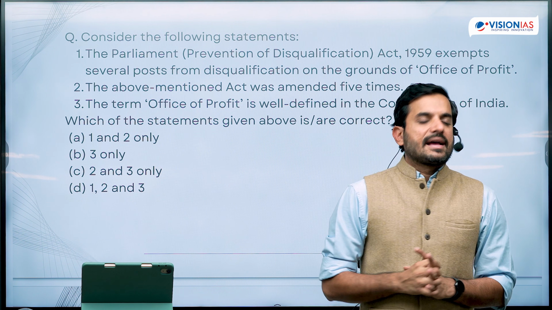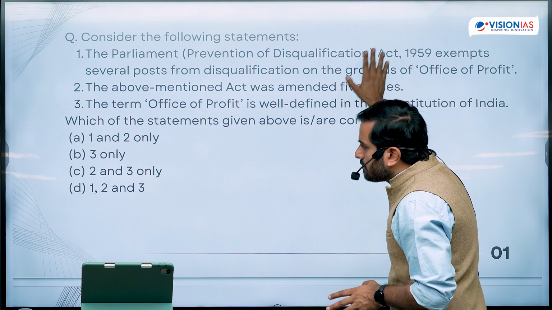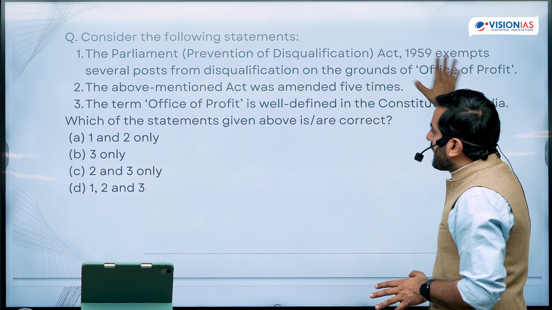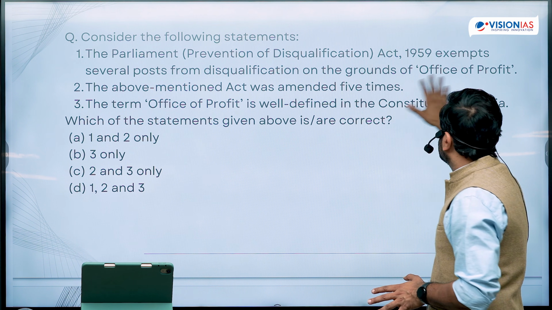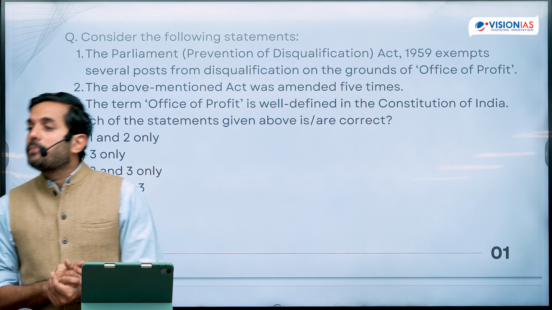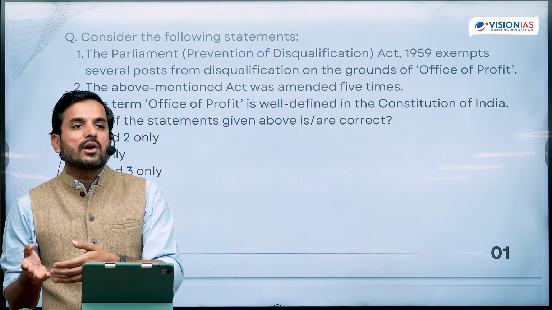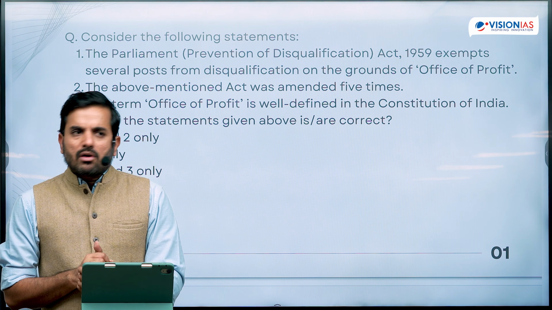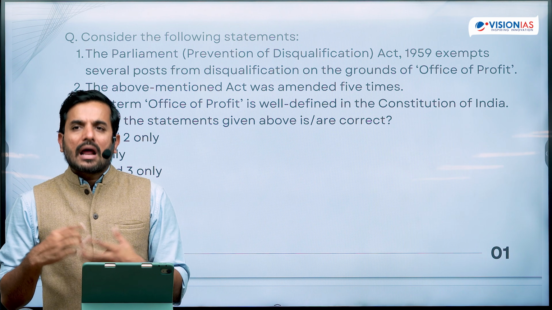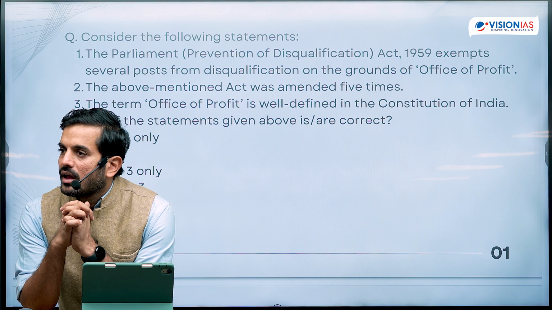Even though, as a serious candidate for the examination, I should know that the first statement is also correct. The Parliament Act exempts several posts from disqualification on the grounds of office of profit. Many of you must have heard of the Office of Profit Bill of 2006, which was returned by the President of India, Dr. APJ Abdul Kalam, back to the Parliament, because he believed that the provisions of the bill go against the morality of the Constitution and the basic intent of the Constitution of India.